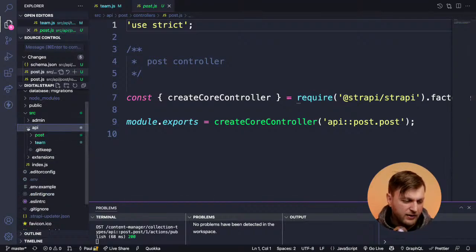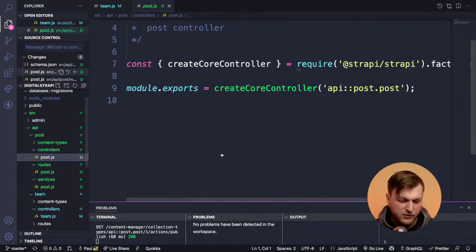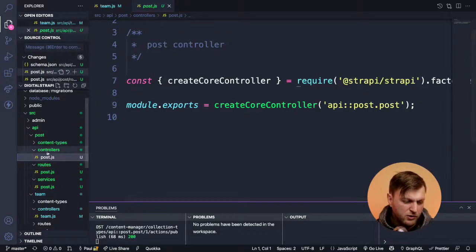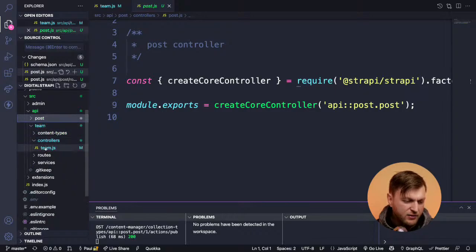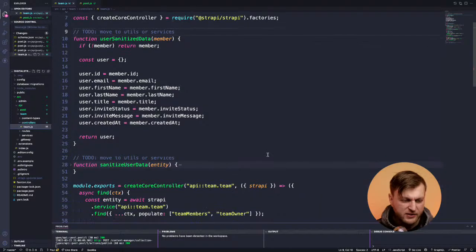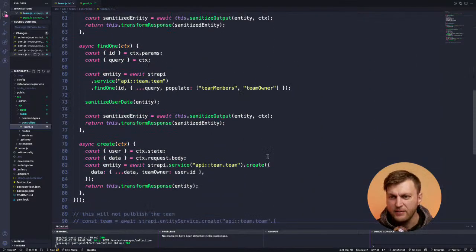And I'll show you here. If I go to API, we go to teams. If you go to posts, notice on the controllers, this folder is empty. There's nothing here. What Strapi gives you is the ability to override controllers or add additional functionality. As you could see, if I go to teams, I needed to write some custom logic. If I go to controllers, teams, now you could see here, I have some code. This is the code that I wrote to override the functionality that comes out of the box.